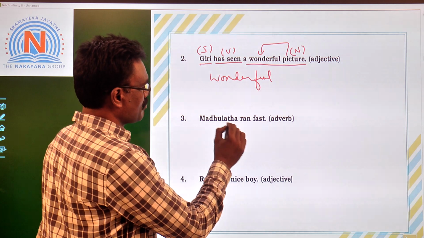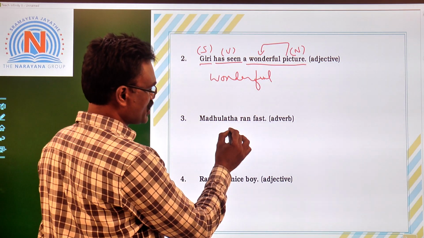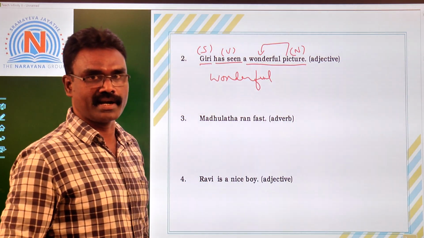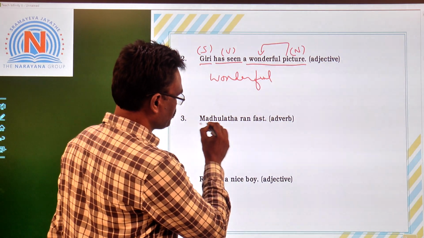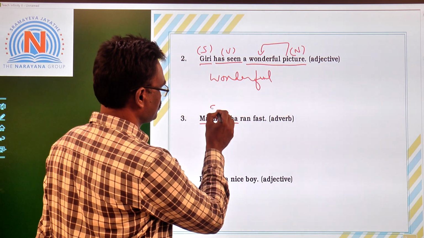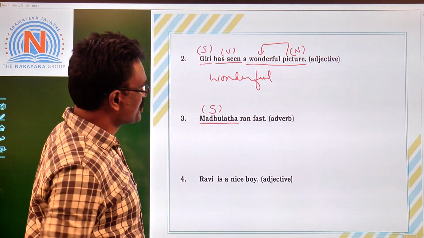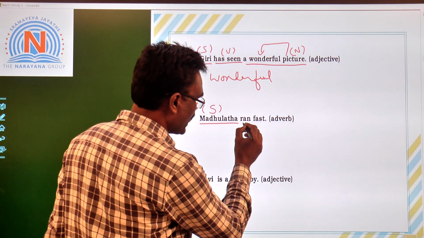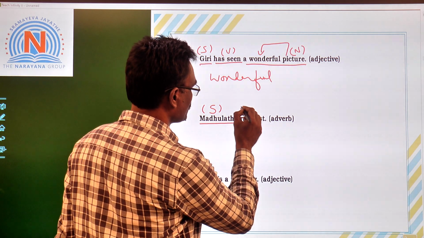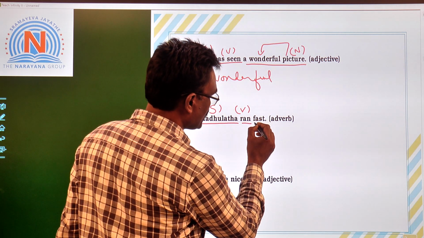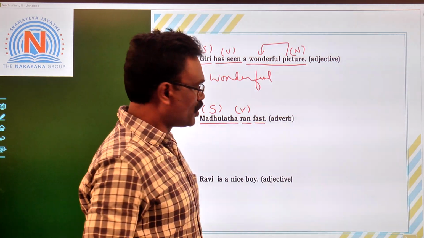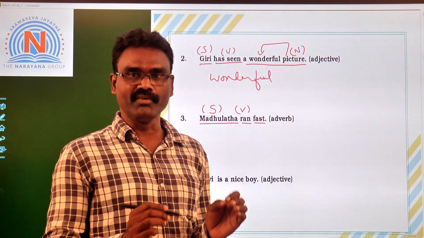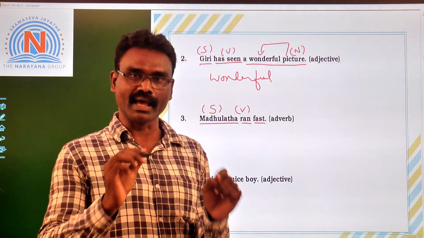Then third one, Madhulata ran fast. Identify the adverb from the given sentence. See, Madhulata is the subject, a noun used as the subject of the sentence. What is the action word here? Ran. So ran is the verb. What about this fast?